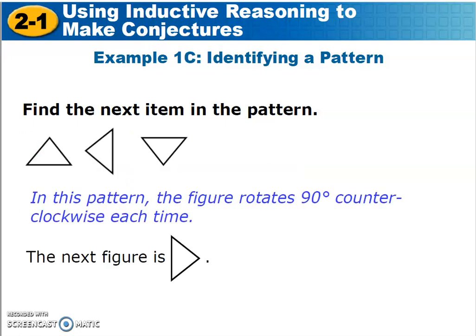Take a look at this. Here we have some shapes. You're supposed to figure out the next shape in the pattern. Again, inductive reasoning is reasoning based on what you see or observe. In other words, you're looking for a pattern. You're observing a pattern, and then you will apply that pattern to formulate your conjecture, which of course is your conclusion. And you'll see in this case, the figure is rotating 90 degrees counterclockwise each time, and then you get the picture there at the bottom.